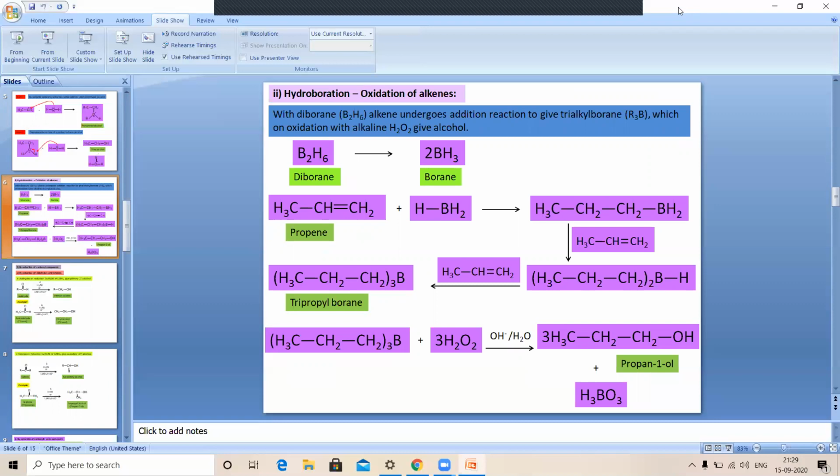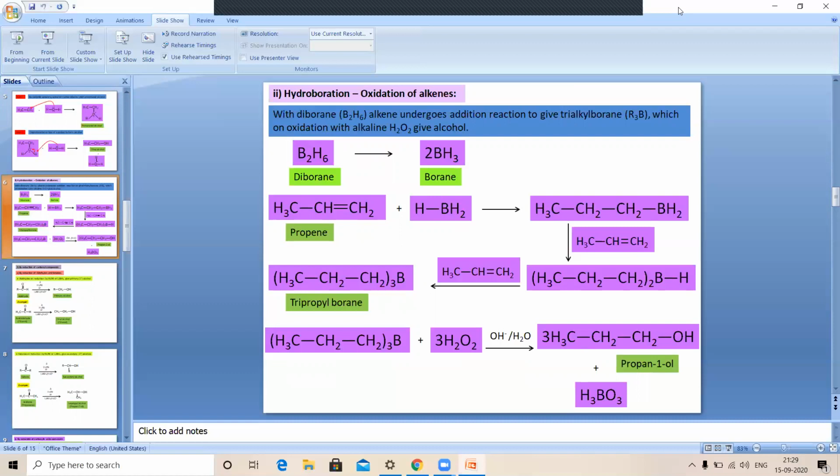For that purpose, diborane is used for the oxidation of alkenes. So when diborane is reacted with the corresponding alkene compound, alcohols are formed. If we see this mechanism, how the oxidation of alkenes gives the alcohol, see the example there.